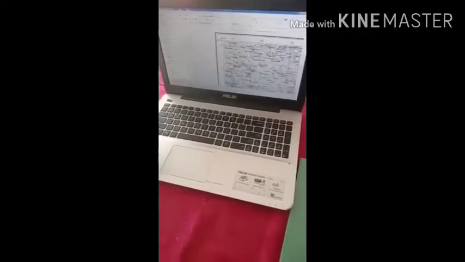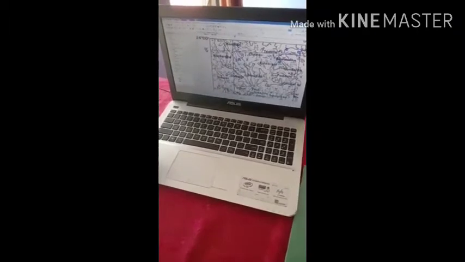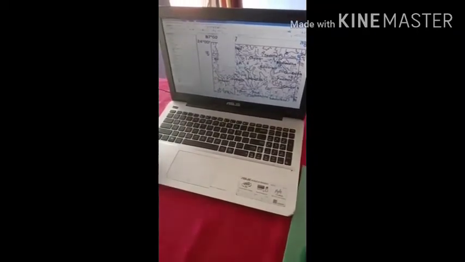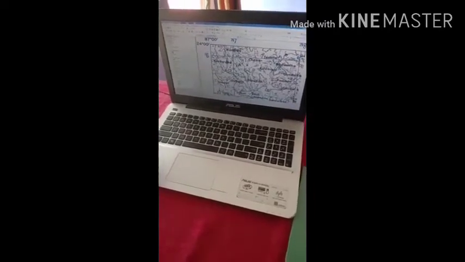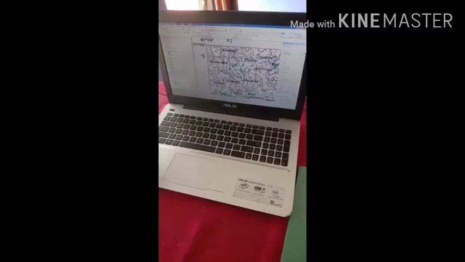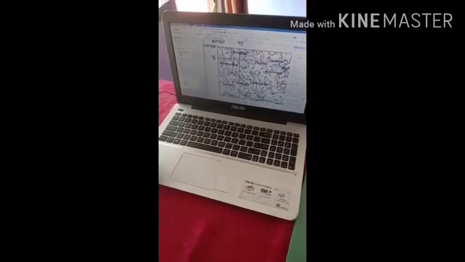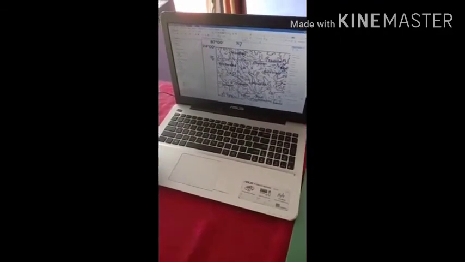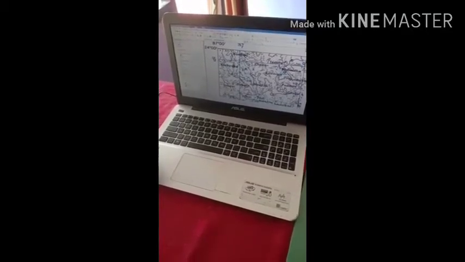Now let's start with the digitization. I will start digitization from the left top. Just like yesterday, go to start editing, go to continue, go to create features. Now the first thing I want to create is a village. This is the first village, Manilaj. After that you can see this is the second one.